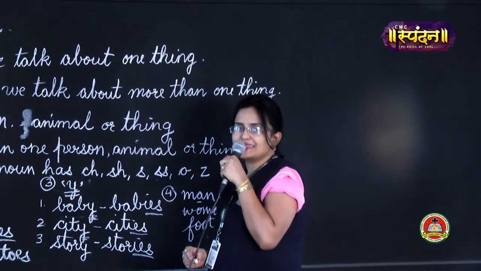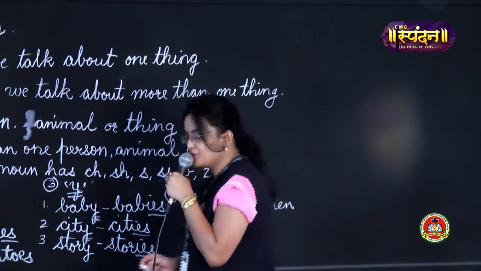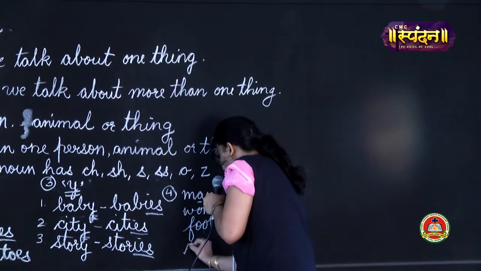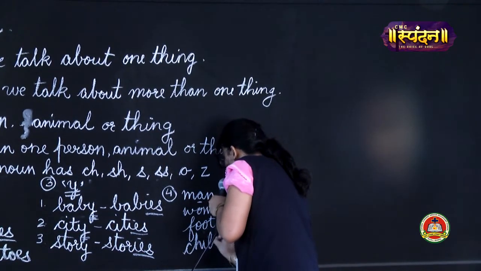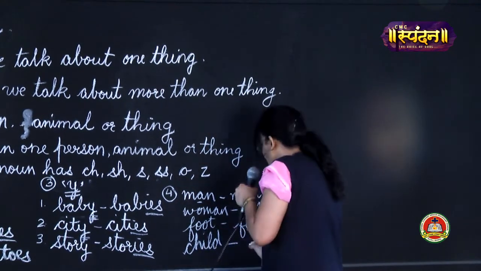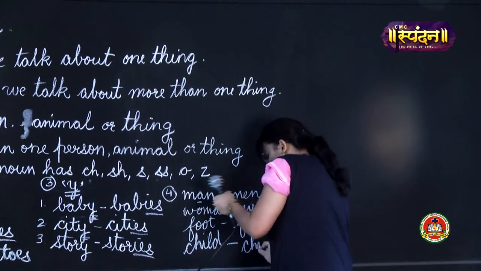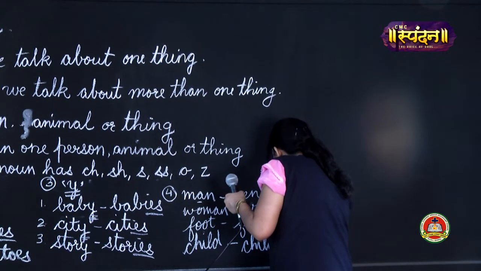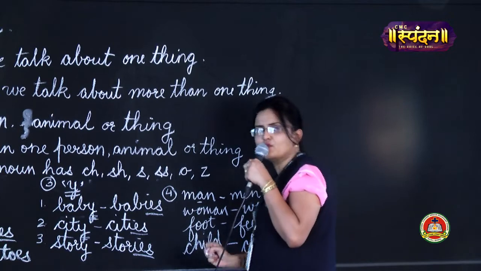But there is one exception, children, and that exception is child. Okay? If child is there, then for that child the plural will be children. This you have to remember.